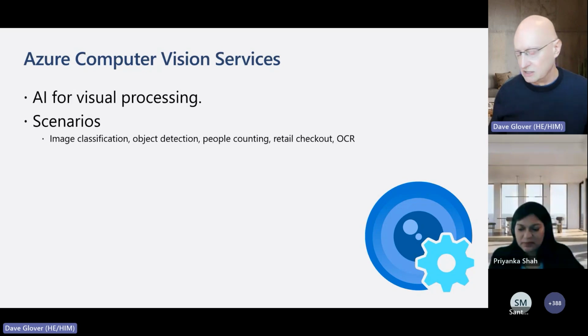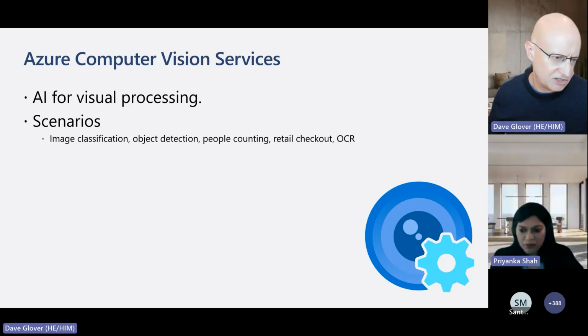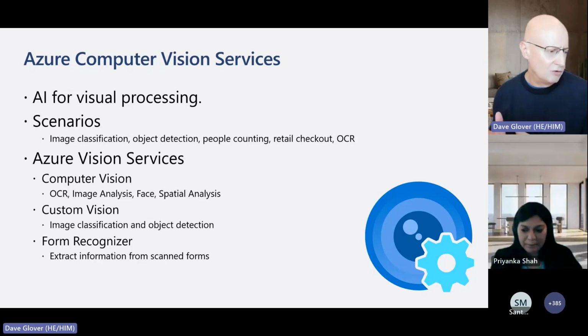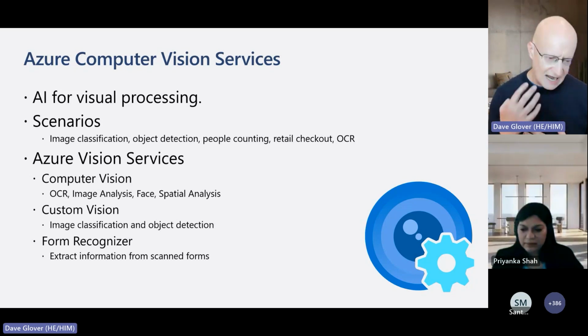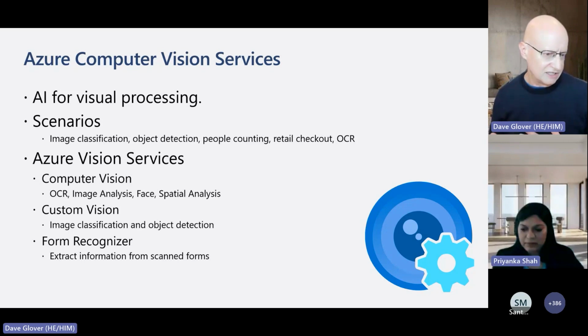Things like optical character recognition, being able to determine what text and extract text from forms. So those are kind of scenarios, but there are obviously lots of different scenarios. Now, the Azure Vision Services kind of come under three main categories.